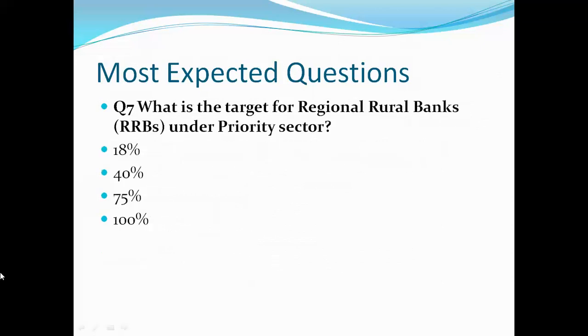Question number 7. What is the target for regional rural banks under priority sector? And our options are 18%, 40%, 75%, 100%. Let's see what is the right answer. And the right answer is 75%.